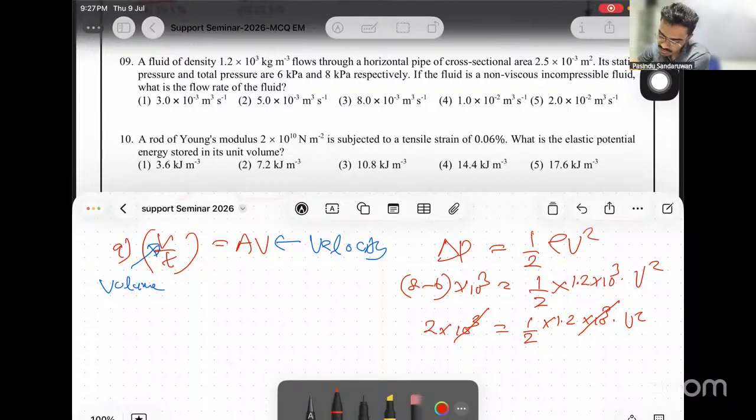Density 1.2, density is correct, right? 6 and 8 kilopascals, then it is 2. Then 2 times 2 is 4. Is it 4 over 1.2 then? No, it cannot be. Give me 1 second. Whether there's a change in the numbers.